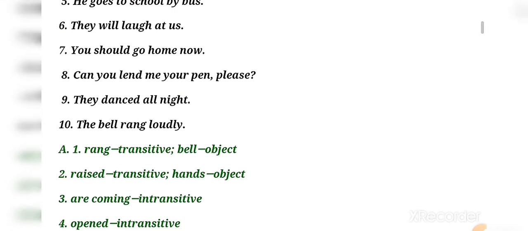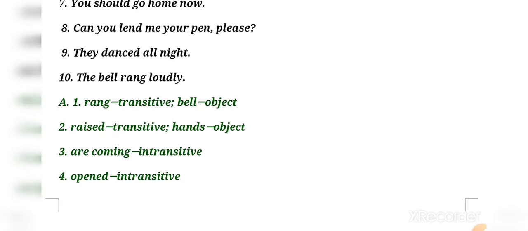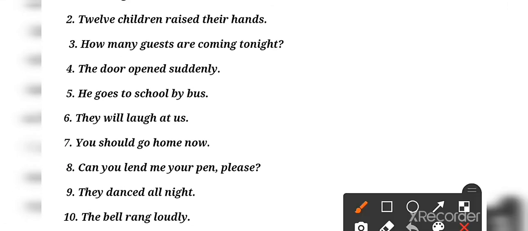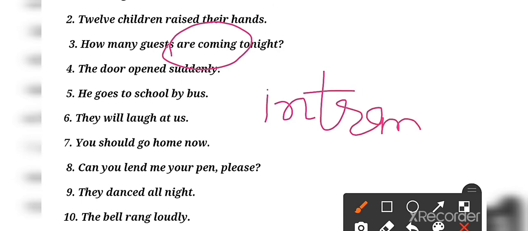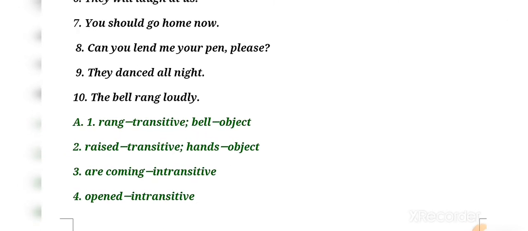Okay, now third says: how many guests are coming tonight. How many guests are coming tonight? The answer will be are coming, intransitive verb. Okay, because there is no object, so simply you have to say that this is are coming, that will be an intransitive verb. Clear? Now four: the door opened suddenly. Okay, the door opened suddenly. So here the word opened is an intransitive verb.